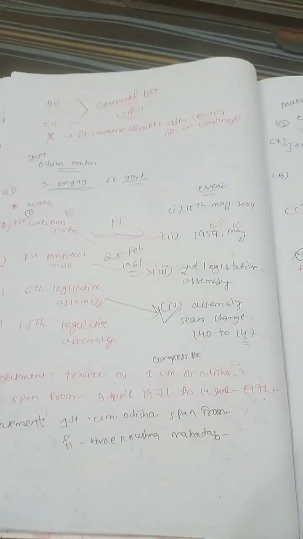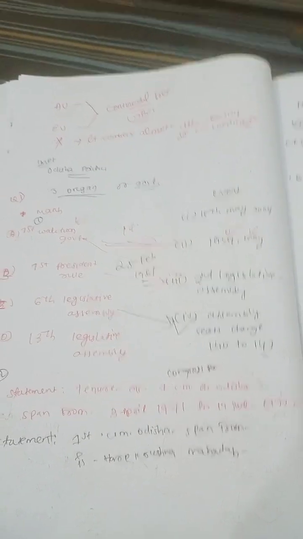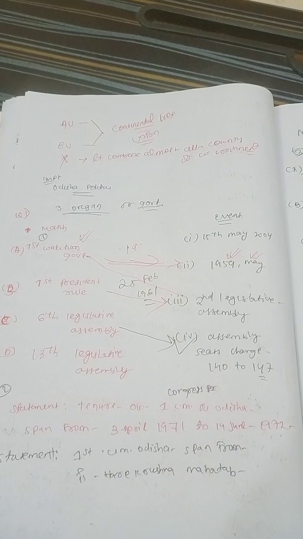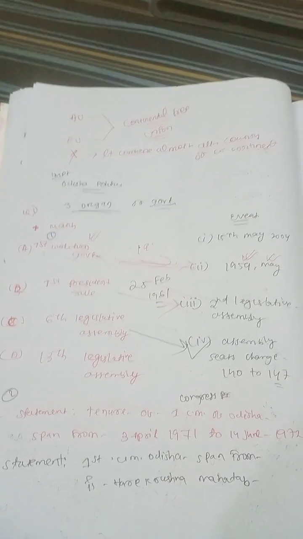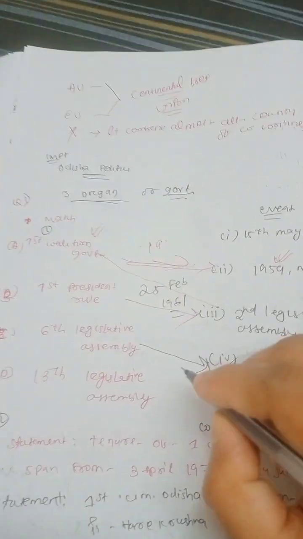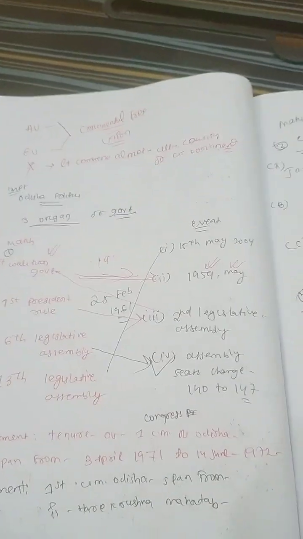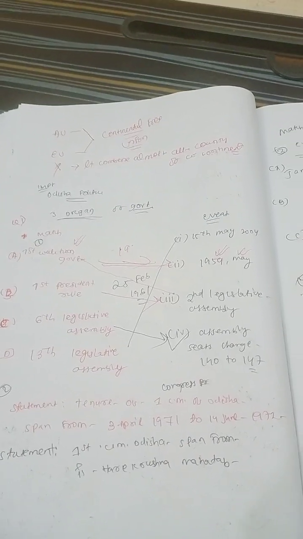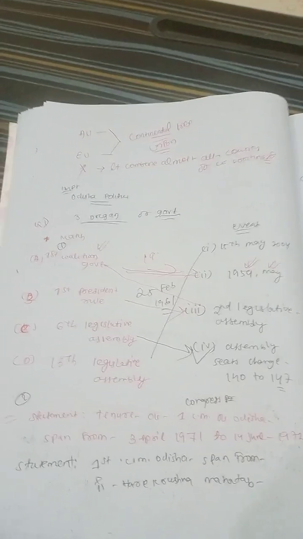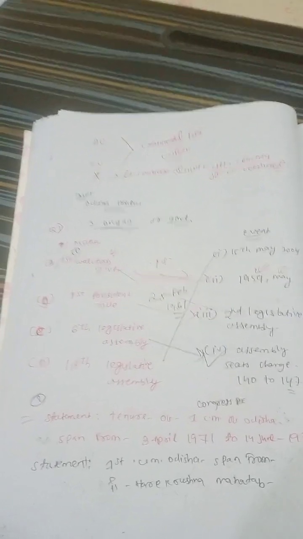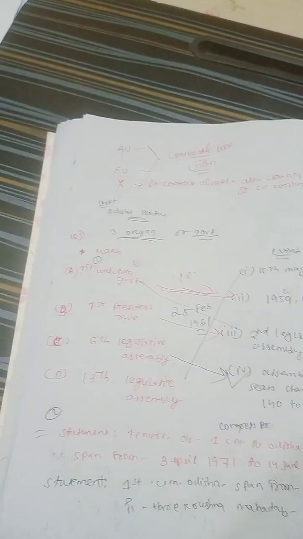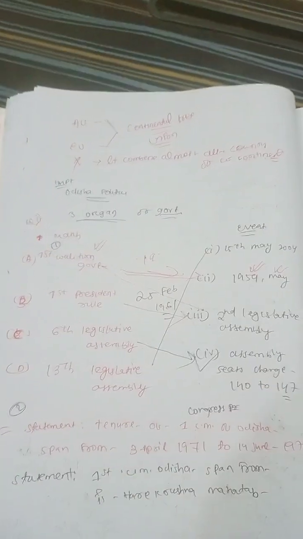Then the 13th legislative assembly is important from the exam point of view, because at that time our honorable Naveen Patnaik sir became chief minister of Odisha, on 15 May 2004. So these are the different events and factual information. From this question you can get a number of questions, and within one question I am trying to cover multiple questions from this background.